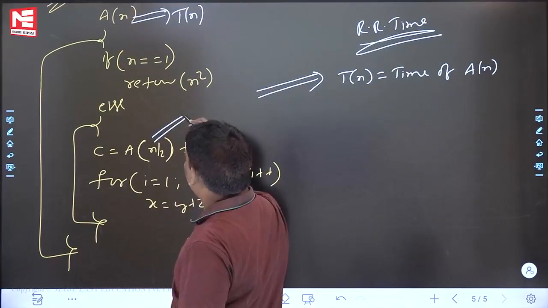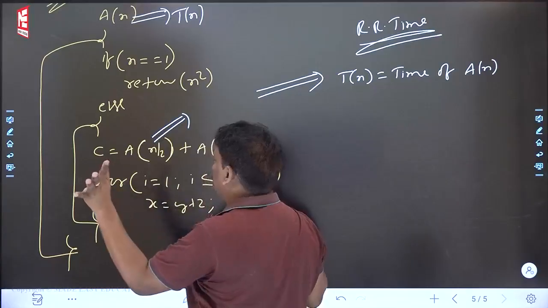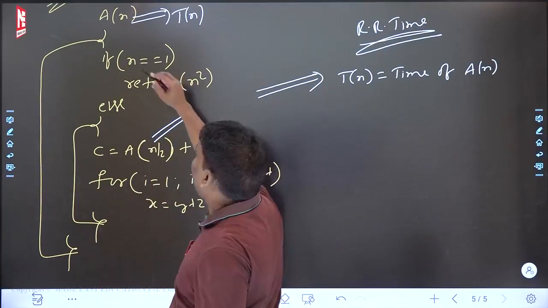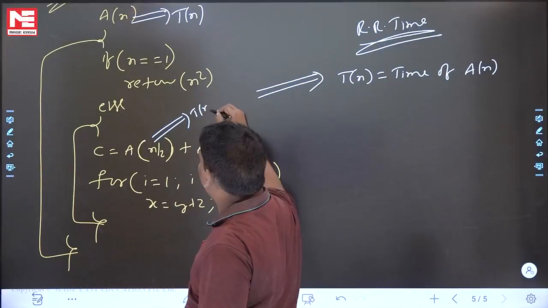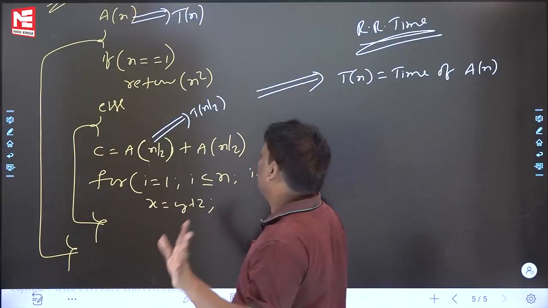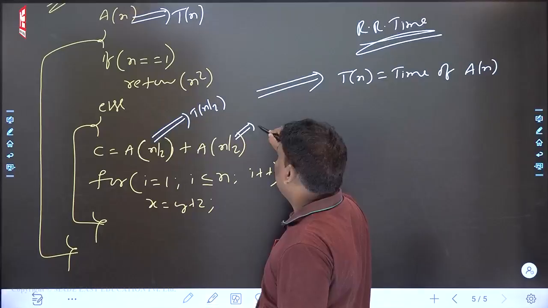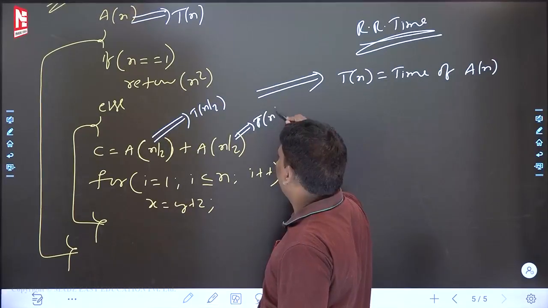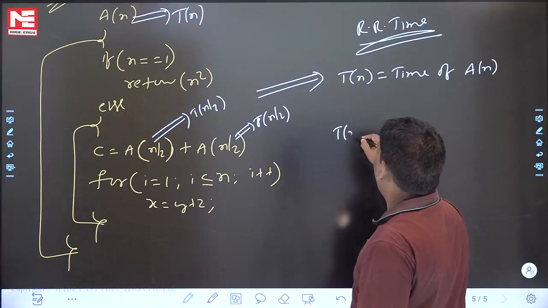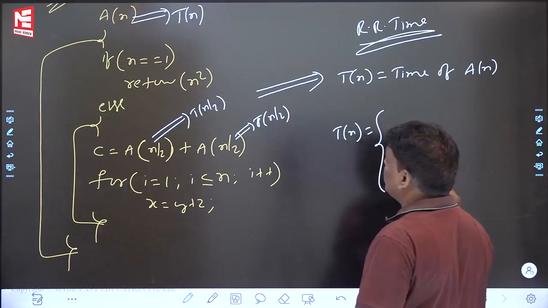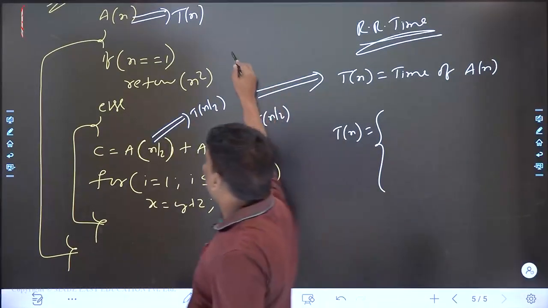A(n by 2) will take, so what is there inside? You are least bothered. Your goal is loops only. A(n) time complexity is T(n), and A(n by 2) will take T(n by 2). Recursion is recursion, nothing special. What is the answer for T(n)? The if part, what is the answer?